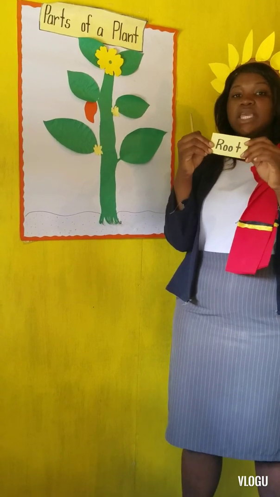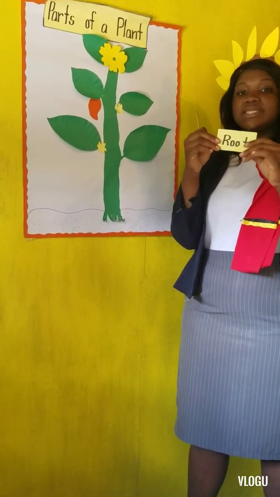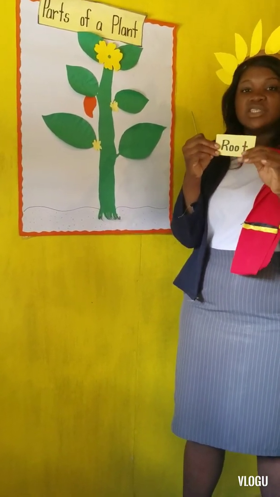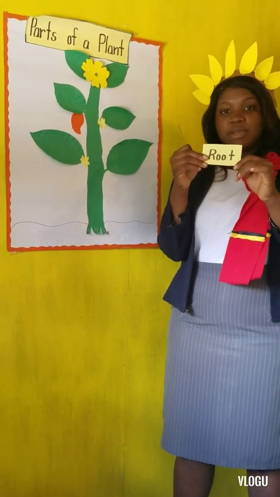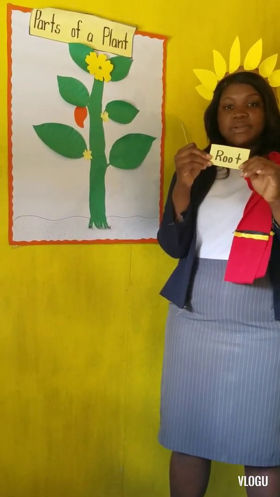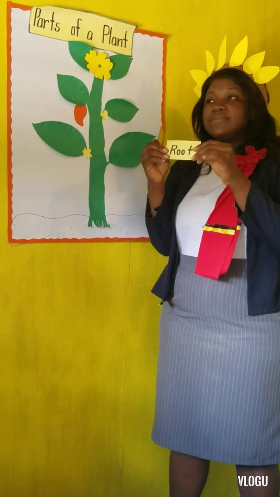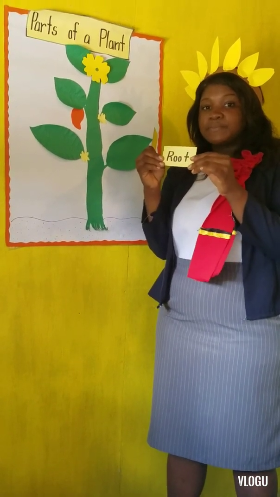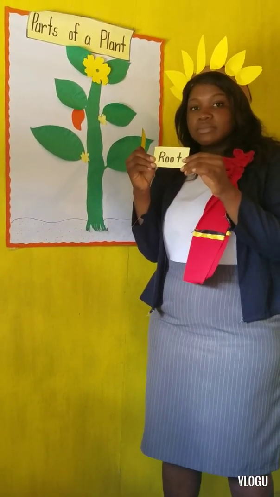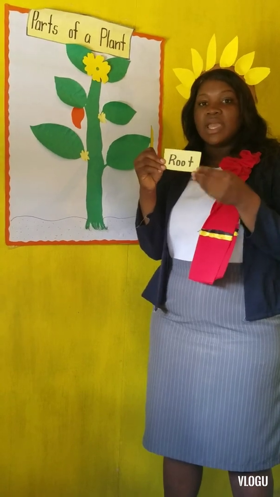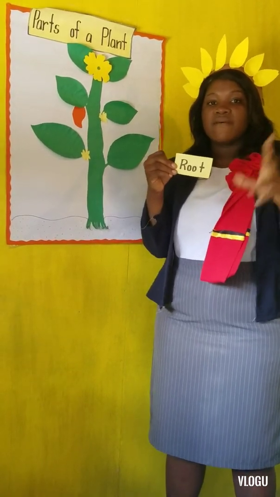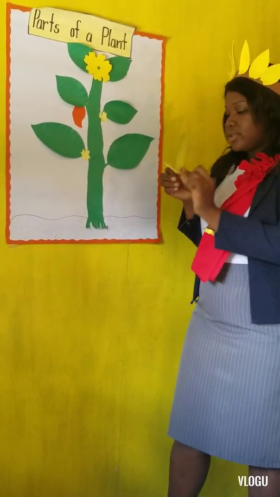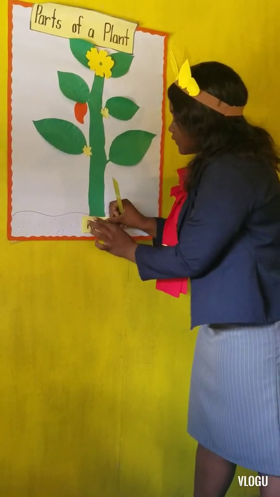Marcus, let's begin with you. It's at the bottom. What's its function now? It absorbs water for the plant. Okay. Somebody else, tell me another function of the root. It absorbs water and it anchors the plant into the ground. Very good, Sienna. Okay, so the root goes here.